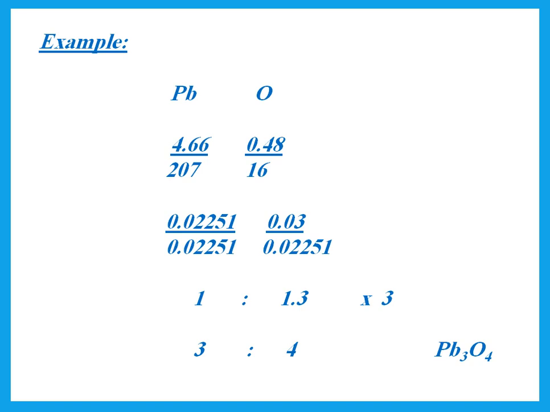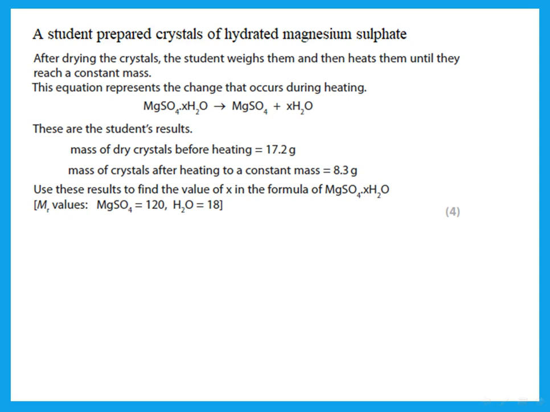So this is Pb3O4. This is another kind of question where he says I have X water and I'm trying to get how much is the X water. So we heat the hydrated salt and we use that to get the X. So he has the mass of the crystals before heating, so this is the mass of everything with water.